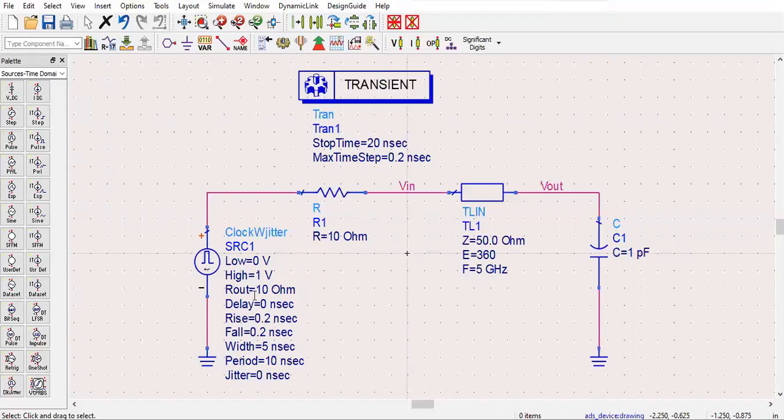So now, with the resistor value of the clock with jitter output resistor, the R1 value is 20 ohm, so that is equal to 20 ohm, which is less than the transmission line 50 ohm. So now I start my simulation.